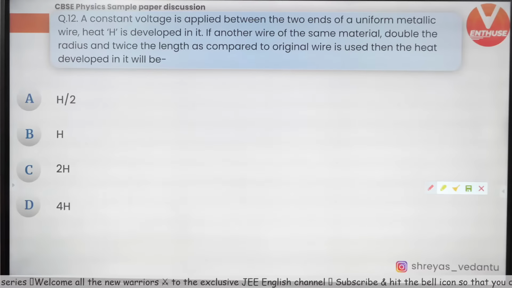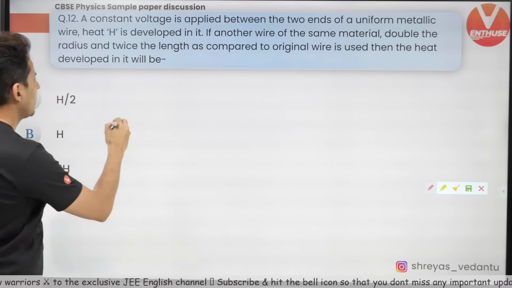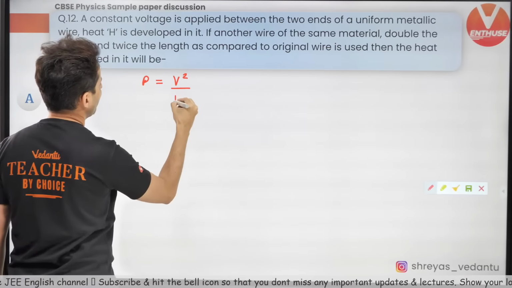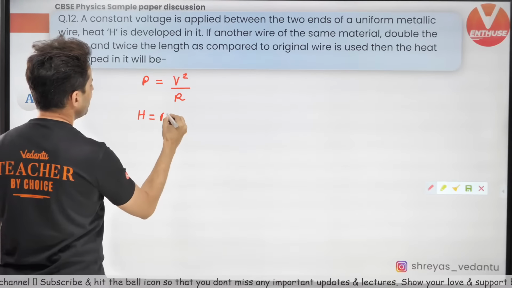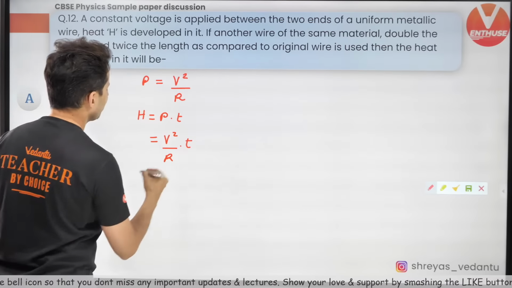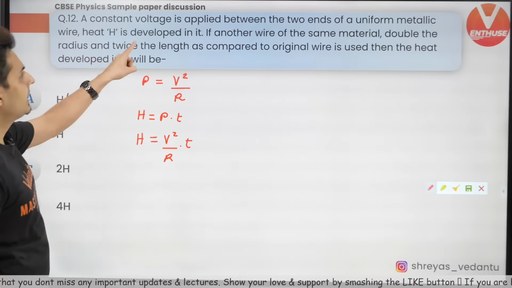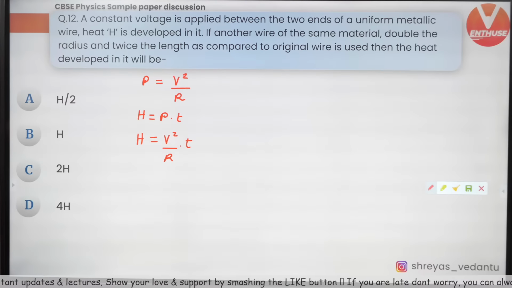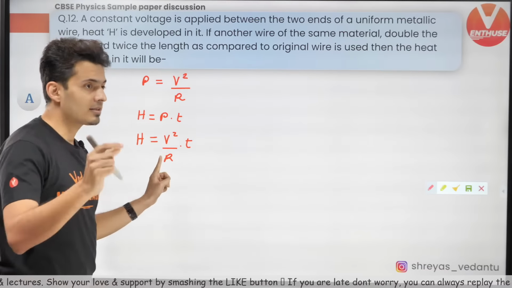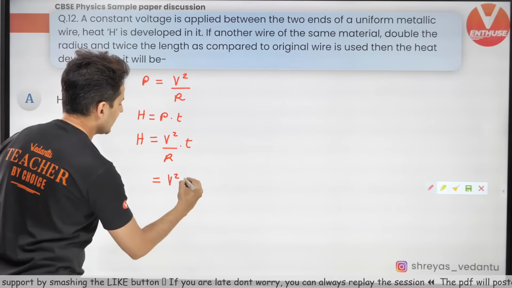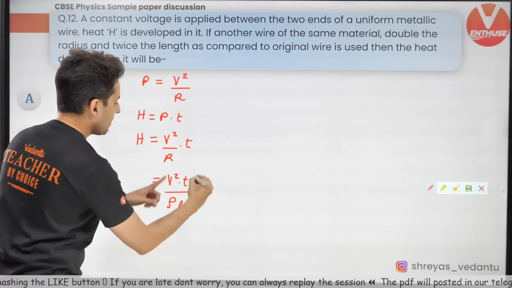So what is the value of heat? How do you get the value of heat? Think about it. Power loss is nothing but V squared by R. So heat will be P into time, so this will be V square by R into time. Now it is connected to the same battery, I guess, but only the material has been changed. What do we do now? Resistance is rho L by A. Use that. So this will be V square T over rho L by A.